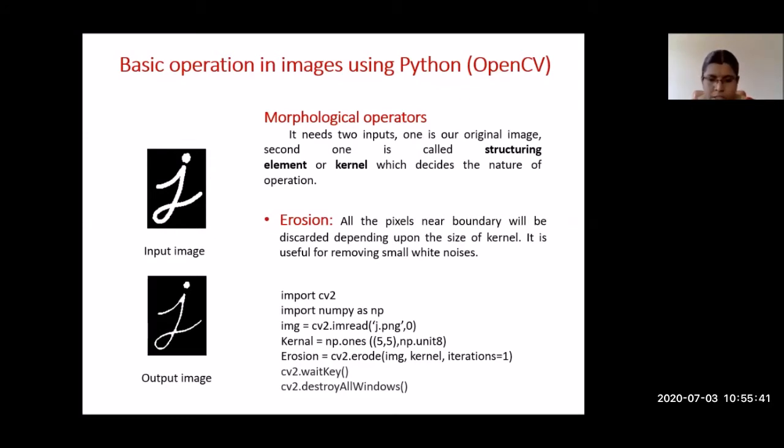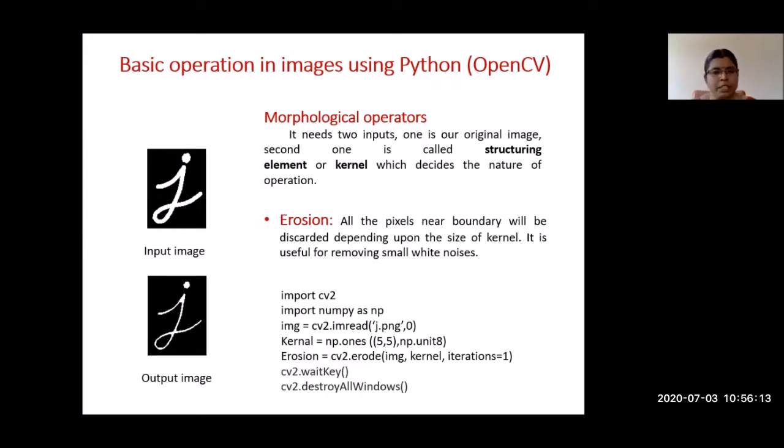So the fifth line is the erosion. Erosion equal to cv2.erode of image comma kernel comma iterations 1. How many iterations have I given here? One. So erode is the command for doing the erosion morphological operation in Python. cv2 represents that it's an OpenCV tool. The erode operation is done for the image with the kernel and number of iterations 1. This is the command for doing the erosion.